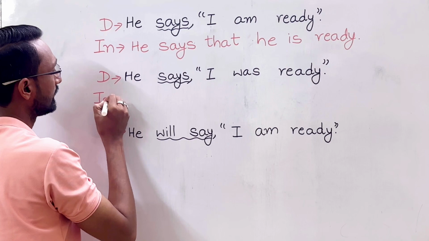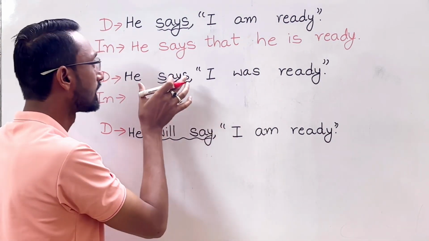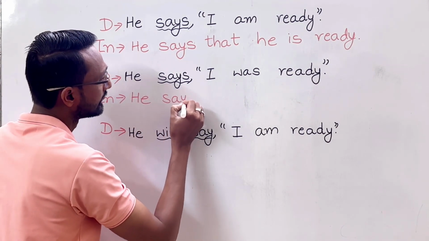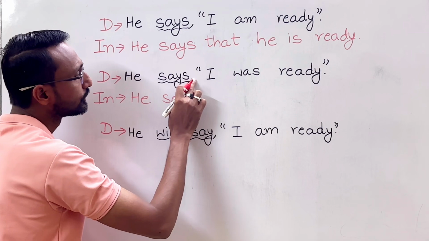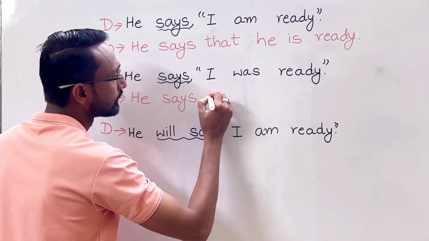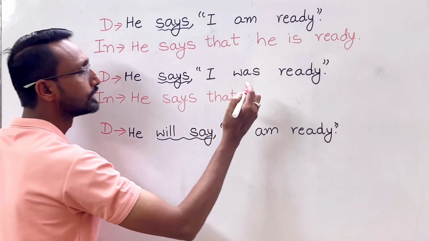Now here in indirect speech, "he says" is again in simple present tense, so it remains the same. He says, we are going to remove the comma and inverted commas, so we will put here "that." He says that, "I" will change into "he."